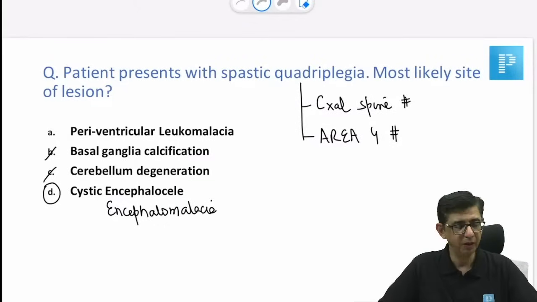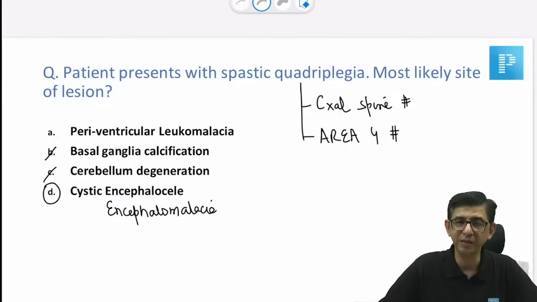Doc, let me explain. Spastic diplegia is a presentation of periventricular leukomalacia. It can have quadriplegia as well, but usually the usual manifestation of PVL will be spastic diplegia only. But encephalomalacia, involvement of the brain, would be more in favor of that.